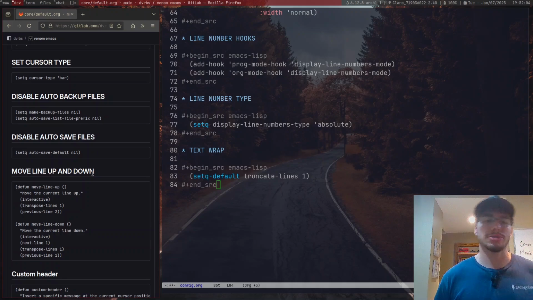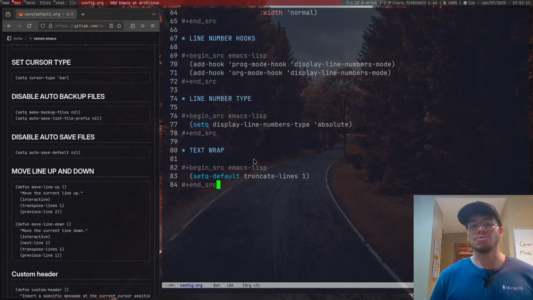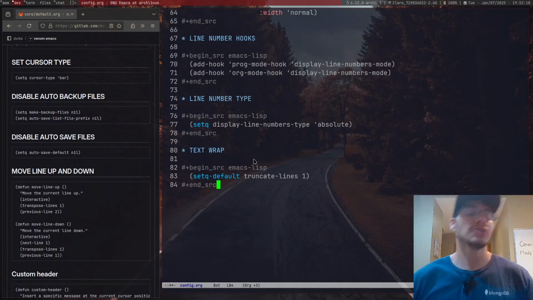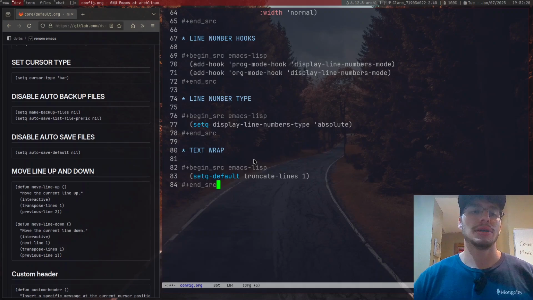I'm not going to change the cursor type, to be fair. By default, Emacs has the type that I like the most, and I think that most people do like the bean, or the bar, whatever you want to call it. So I'm not going to do anything. I'm just going to have it there. You can change it if you want, but I don't think you need to. Again, it is a Kickstarter. You should probably have more things than necessary.